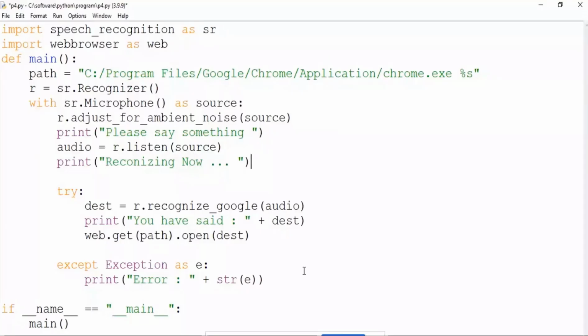This project is a speech recognition for our browser search engine. Whatever I'm speaking, it will use my local Google Chrome browser and it will search it and give a result. I'm going to run this.